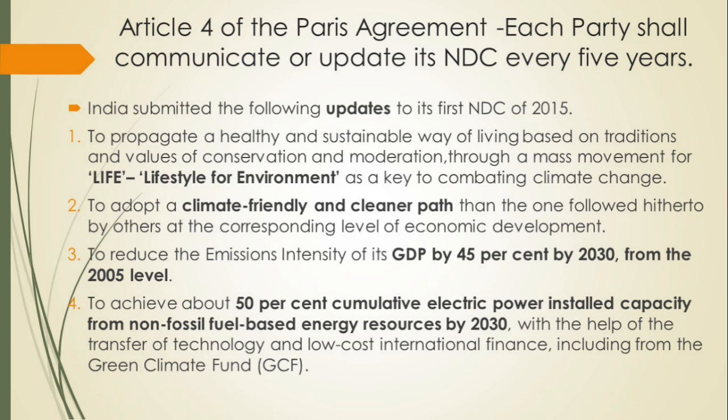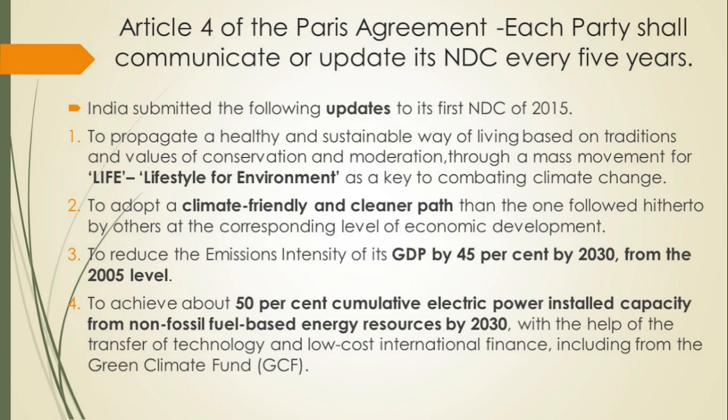Okay. The second important update we have submitted: adopt a climate friendly and cleaner path for economic development. Reduce the emission intensity of GDP by 45% by 2030. So initially in 2015 it was 33 to 35%. Now we have increased it by 10%, saying we will achieve 45%, we will reduce the emission intensity of GDP by 45% by 2030. Okay.